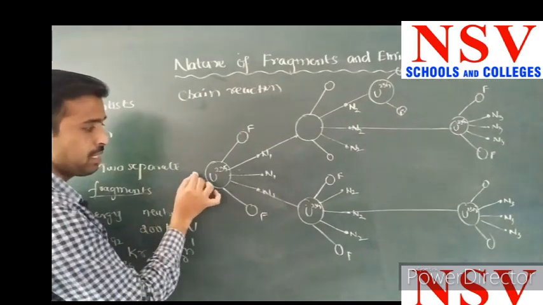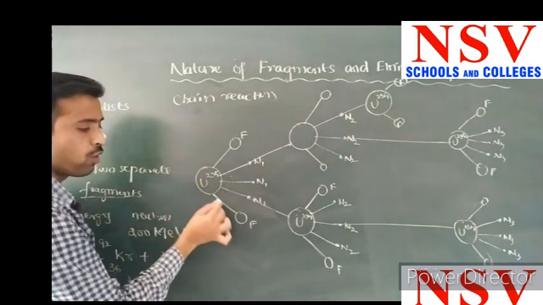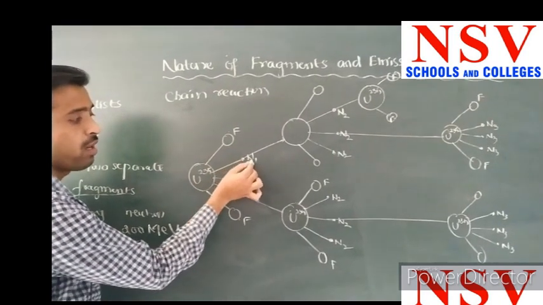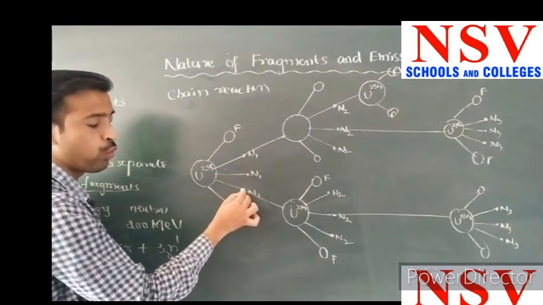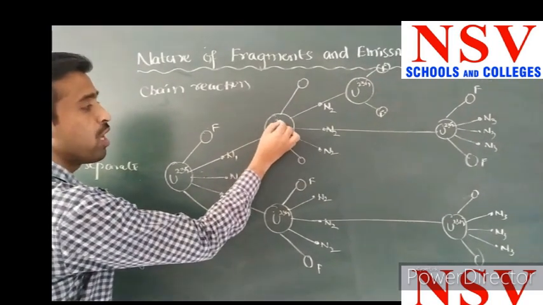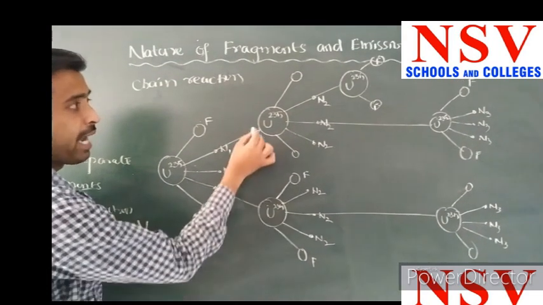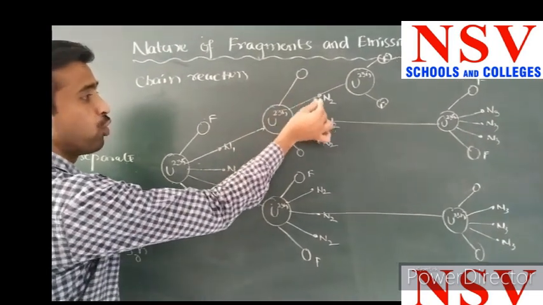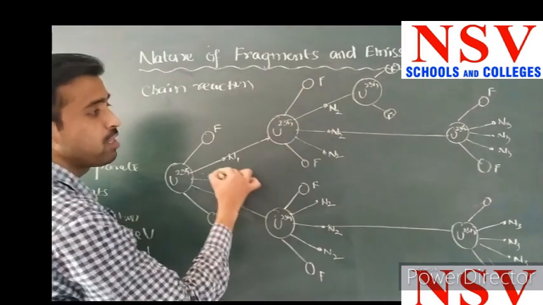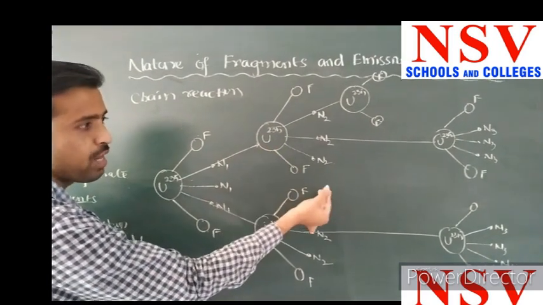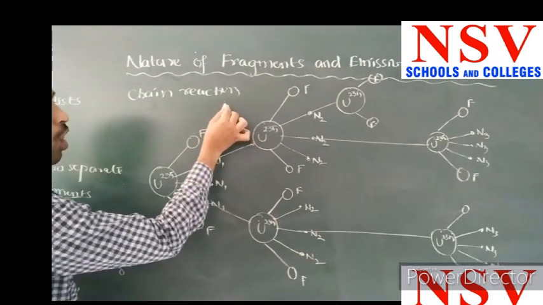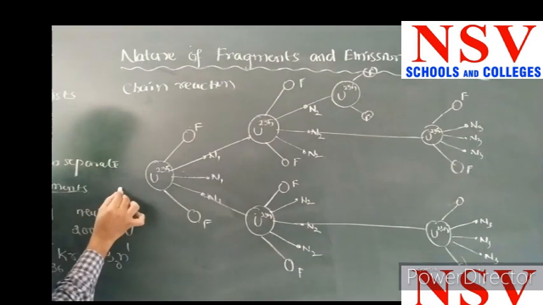When a neutron collides with uranium, it will separate into two fragments as well as emit 3 neutrons. Again these neutrons collide with one more uranium 235 particle and it will split into 3 neutrons as well as 2 separate fragments. Okay, this process goes on continuously. This reaction is also called a chain reaction.